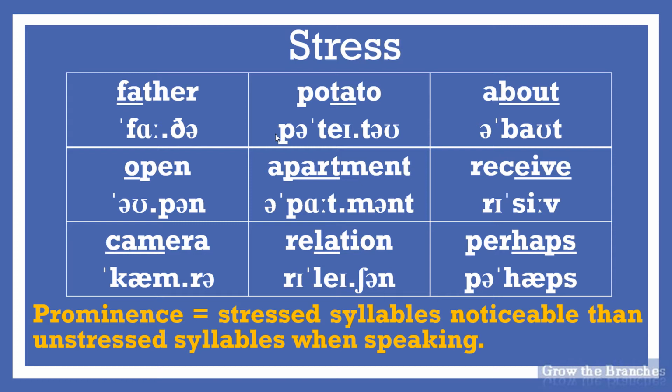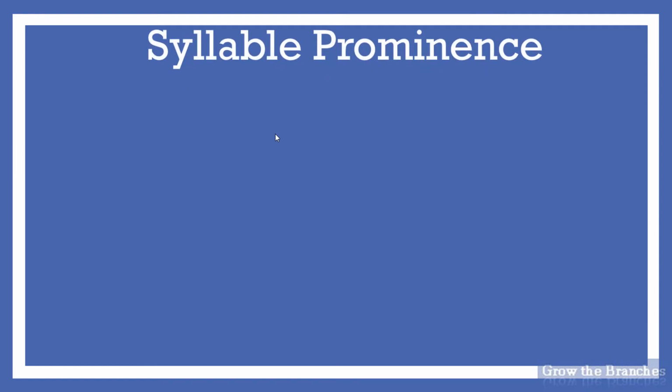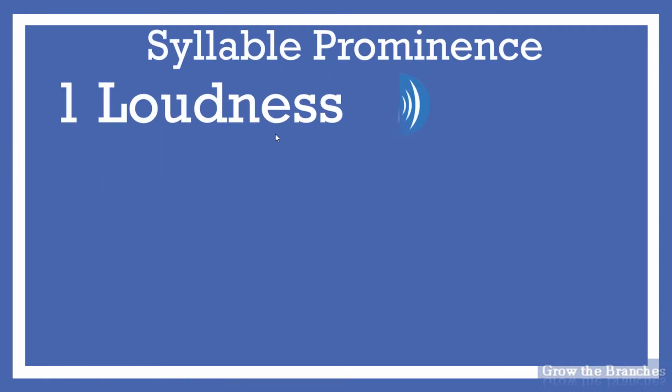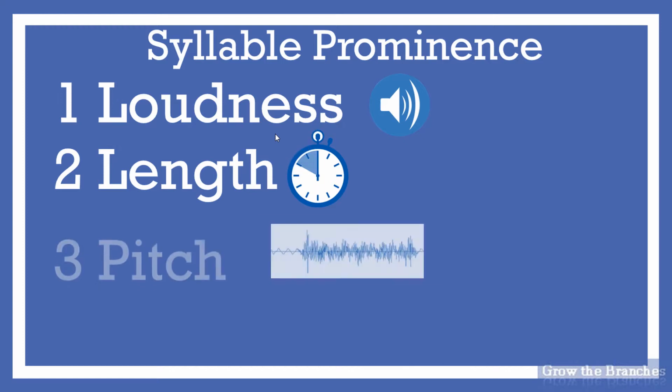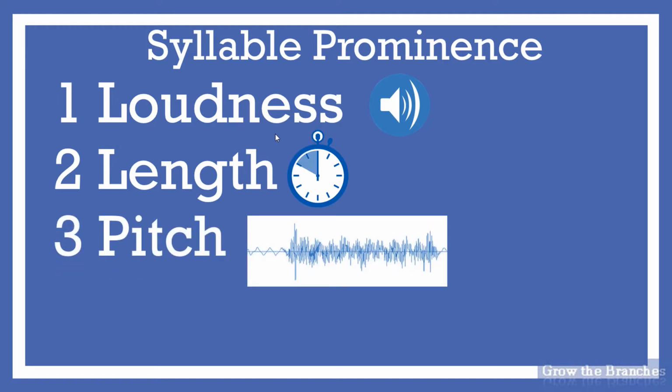In pronunciation, when one word has one syllable which is more prominent than the others, that prominent syllable is called a stressed syllable. What makes a syllable prominent? Generally speaking, three different factors can make a syllable more prominent. In order to produce stress, you can use either loudness, length, or pitch.